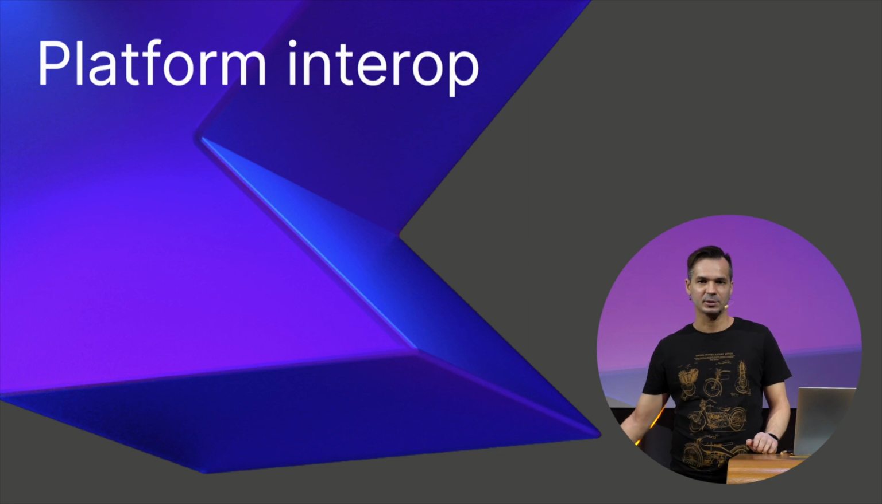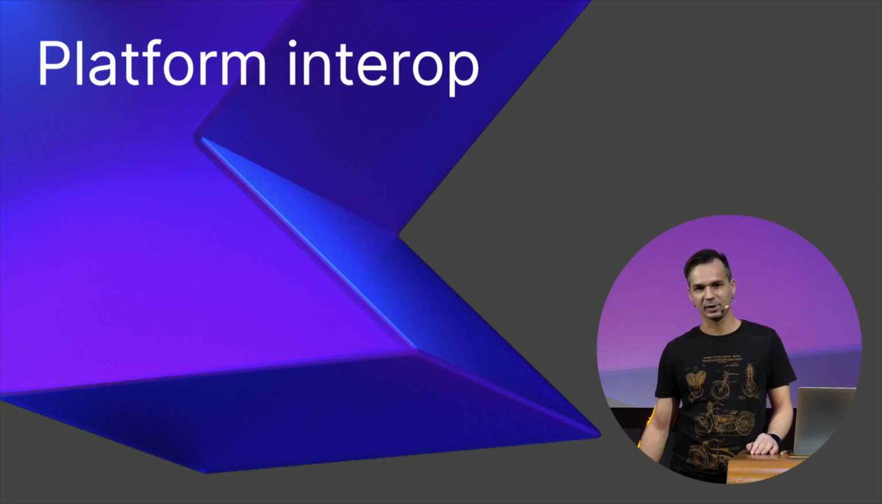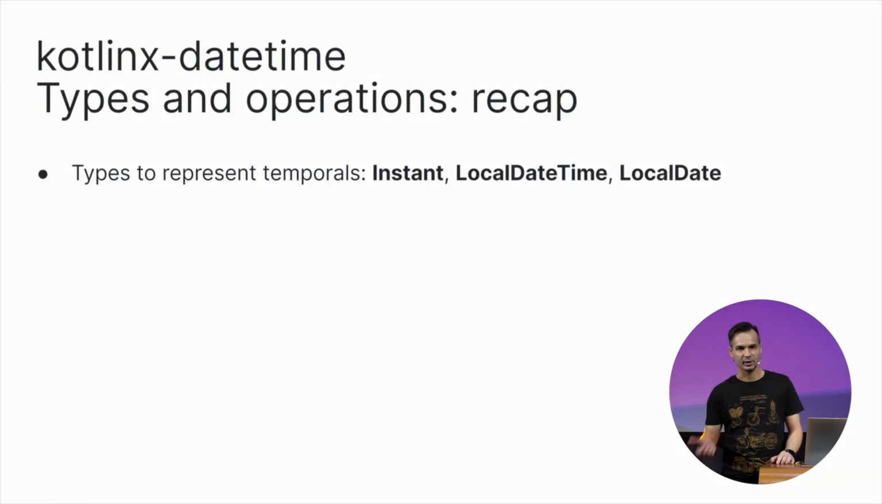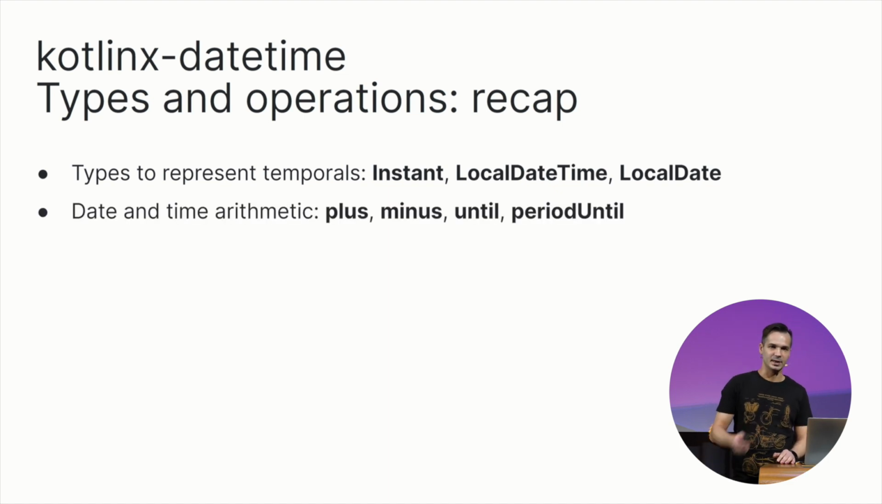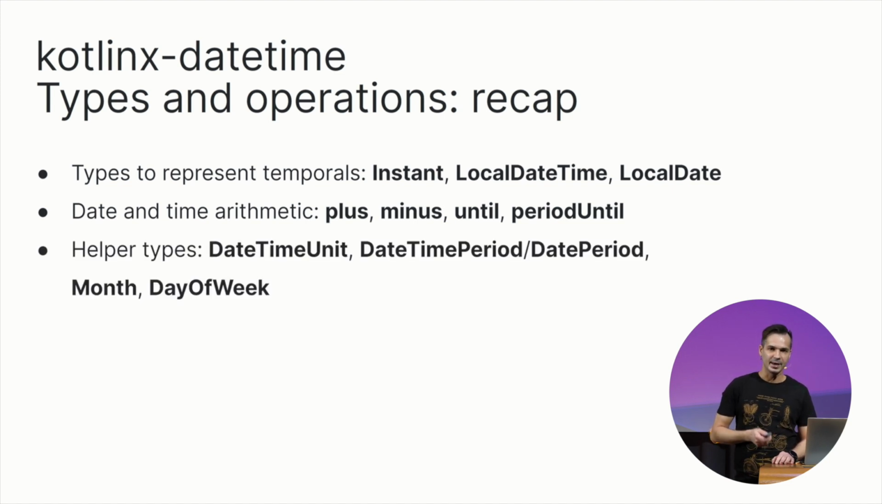Okay, let's take a moment to recap what we know about the library so far. In the library, we have types to represent temporal values. We have date and time arithmetic operations such as duration, until, plus, and minus, and some helper types that are used as parameters or return values in these operations.